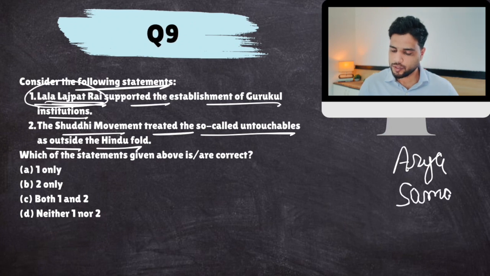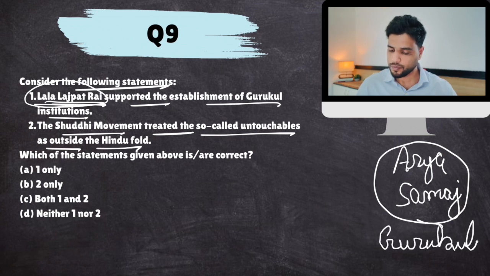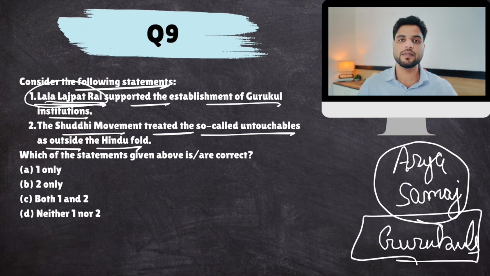And Swami Dayanand Saraswati of Arya Samaj believed that we need to go back to the Vedic way of life. He believed in Vedic authority, go back to Vedas. During the Vedic age, education was provided through Gurukuls, right? So Lala Lajpat Rai supported Arya Samaj's initiative to establish Vedic style Gurukuls all over India.